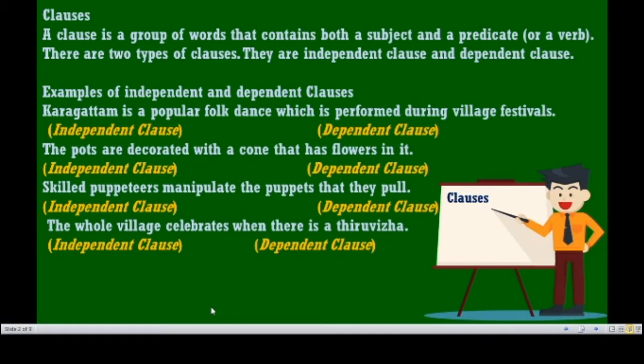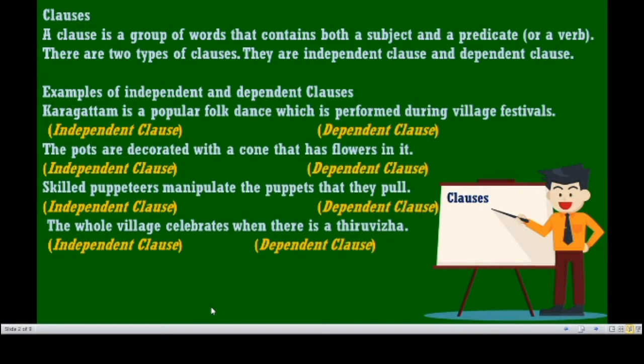There are two types of classes, independent class and dependent class. Within the two types you can find the meaning. Independent class means that class can function of its own. Dependent class has to depend on something, so it is called dependent class. In the types itself you can find the meaning. Below that you can see the examples for independent and dependent classes.